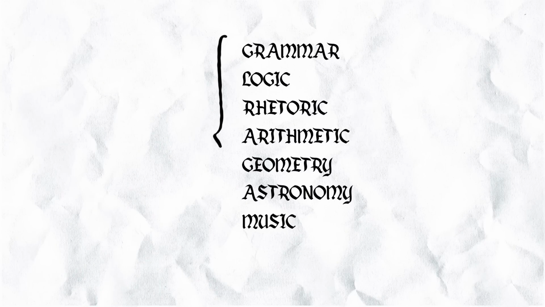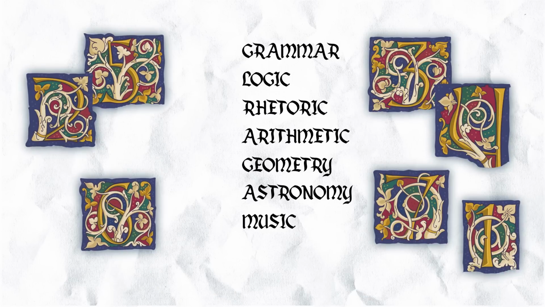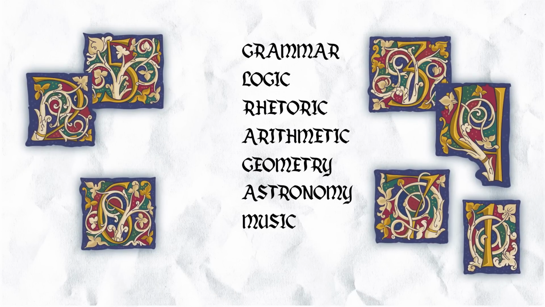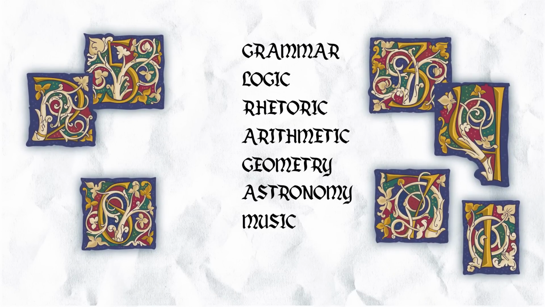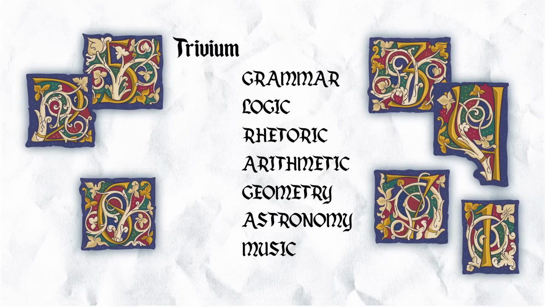Interestingly, there are 7 subjects in total in the liberal arts. This number 7 will come back. It's a significant, mystical, symbolic number that was very important in Elizabethan times. Those first 3 subjects you learned at school were known as the trivium, from which we get the word trivial because